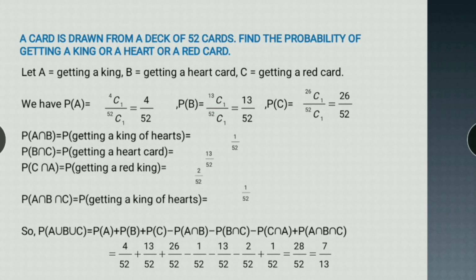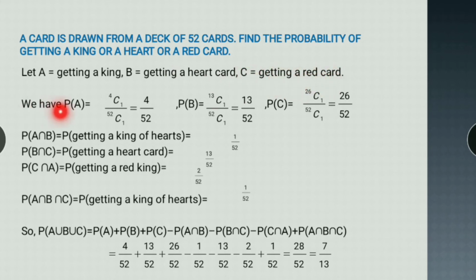So, next question. A card is drawn from a deck of 52 cards. Find the probability of getting a king or a heart or a red card. For this question you should have knowledge about playing cards. So we have taken event A to be getting a king, event B of getting a heart, and event C of getting a red card.